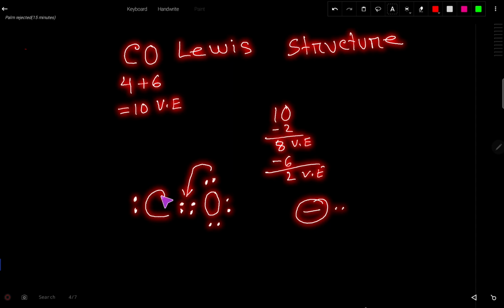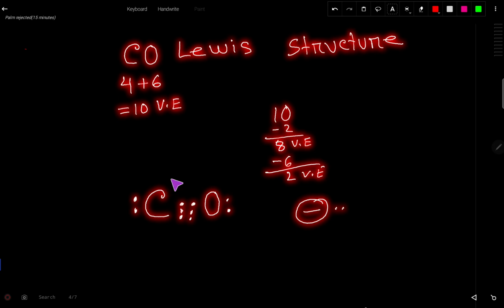So this carbon has 2, 4, 6, right? Look, we have moved this pair. This carbon has 2, 4, 6. So let us move another lone pair as a bond pair, right? So, move.